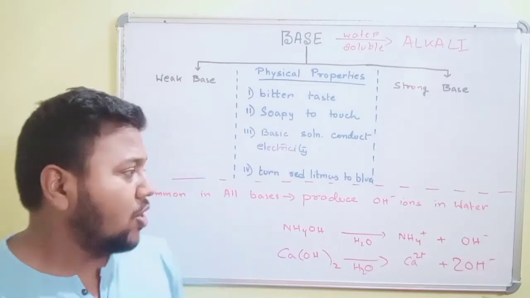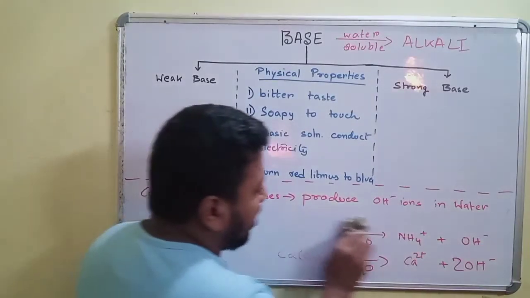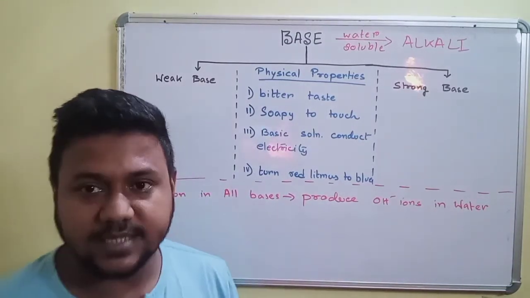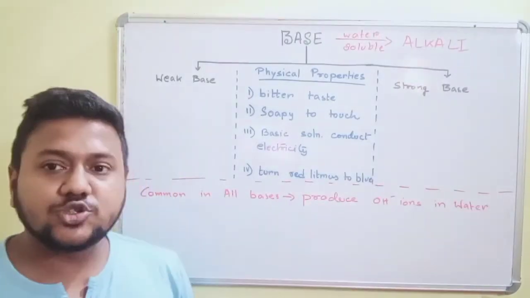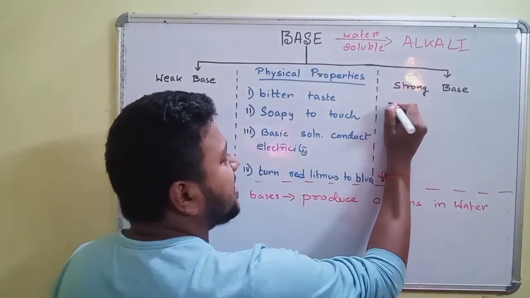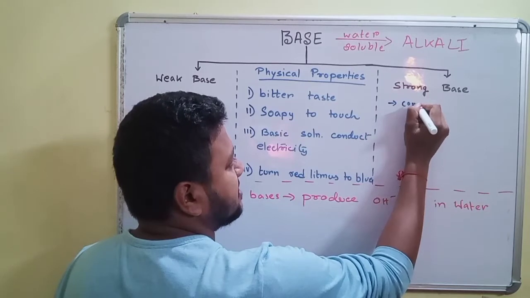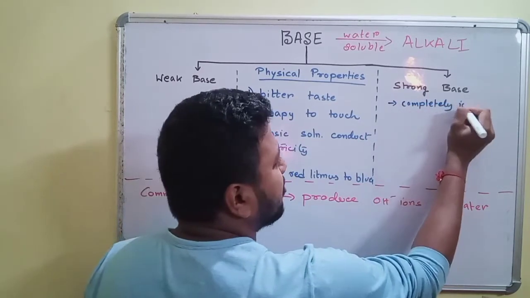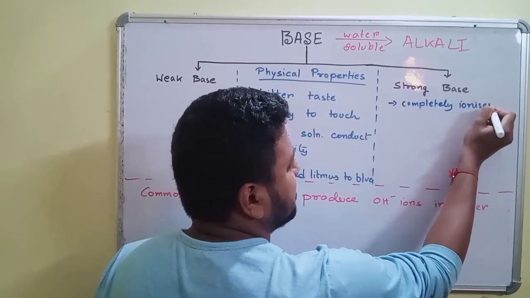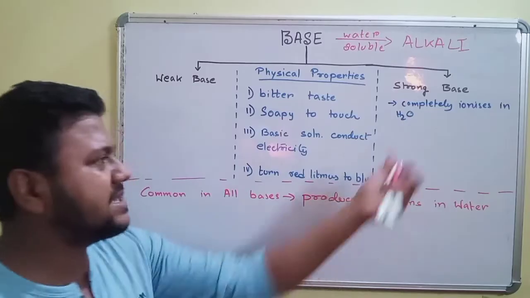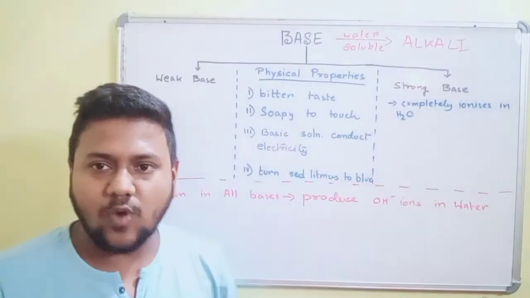Clear? So now we will be talking about what are strong bases and what are weak bases. Strong bases are the bases that completely dissociate, that completely ionize in water.